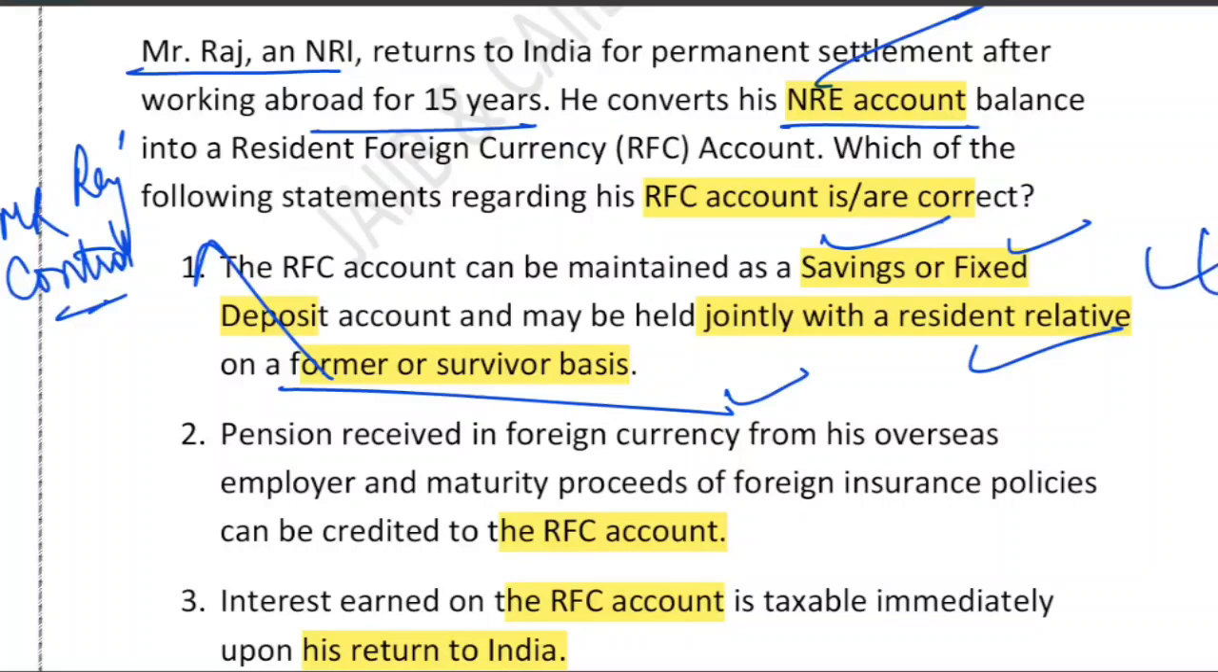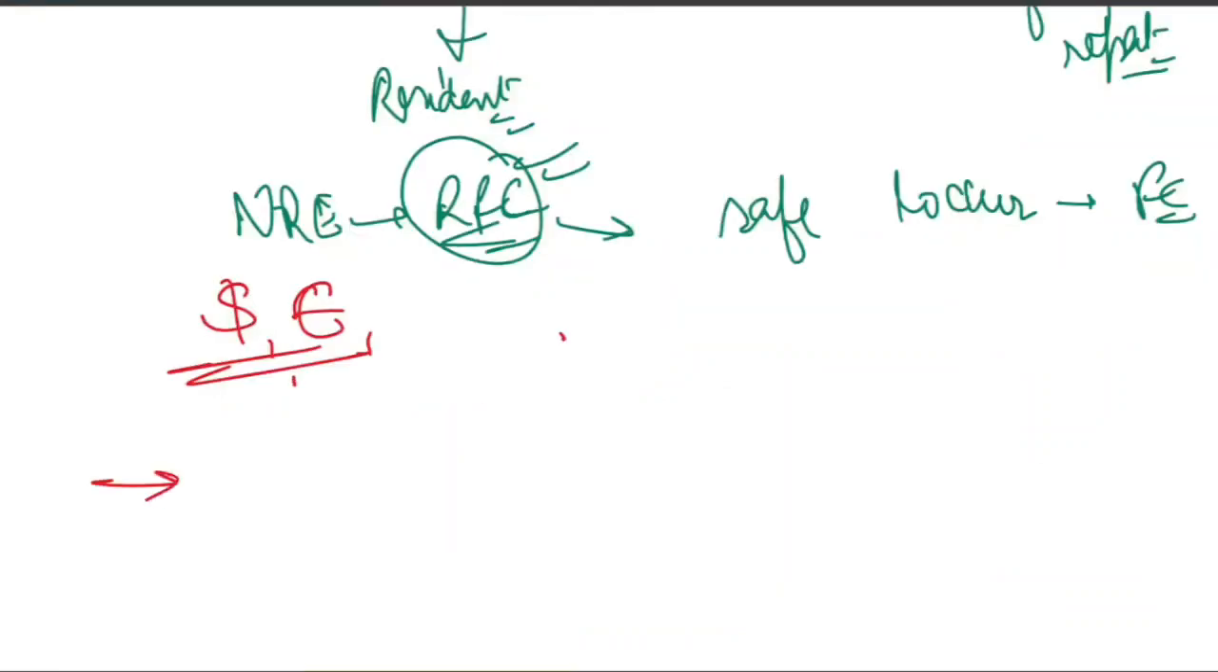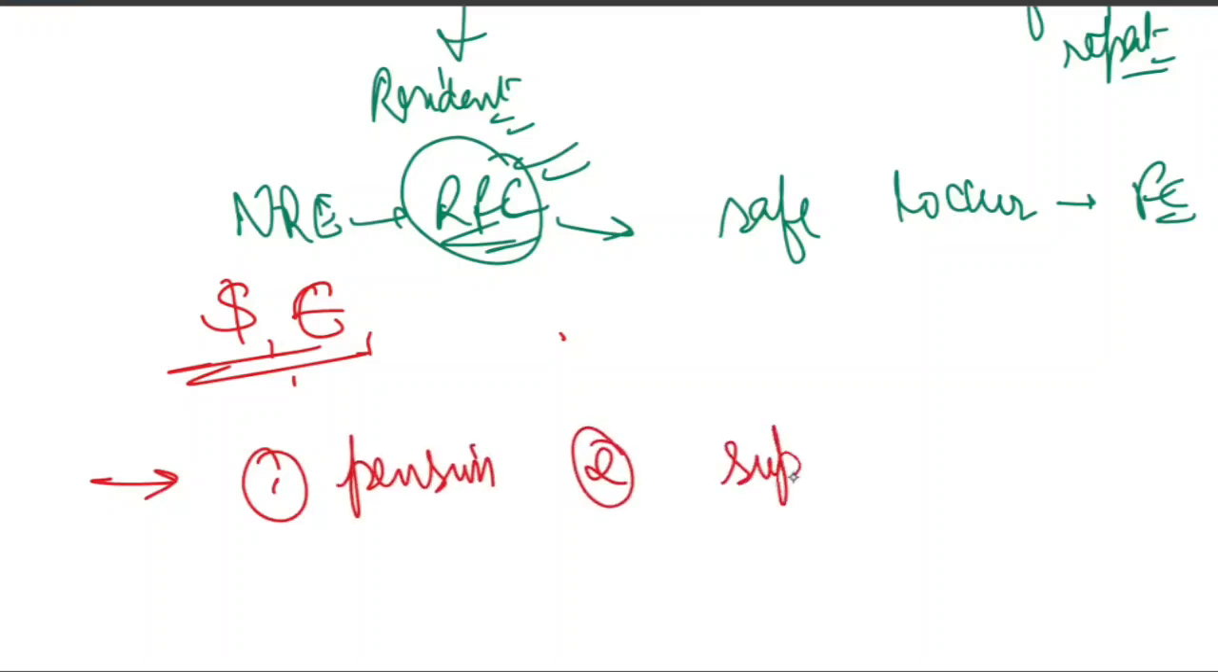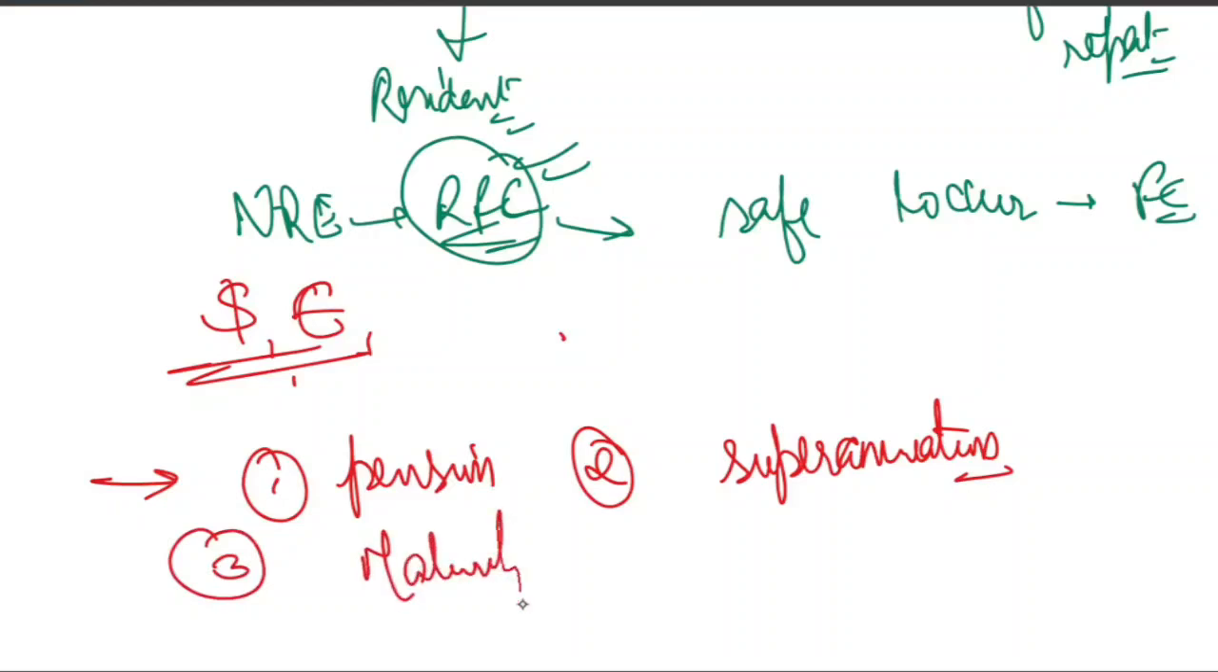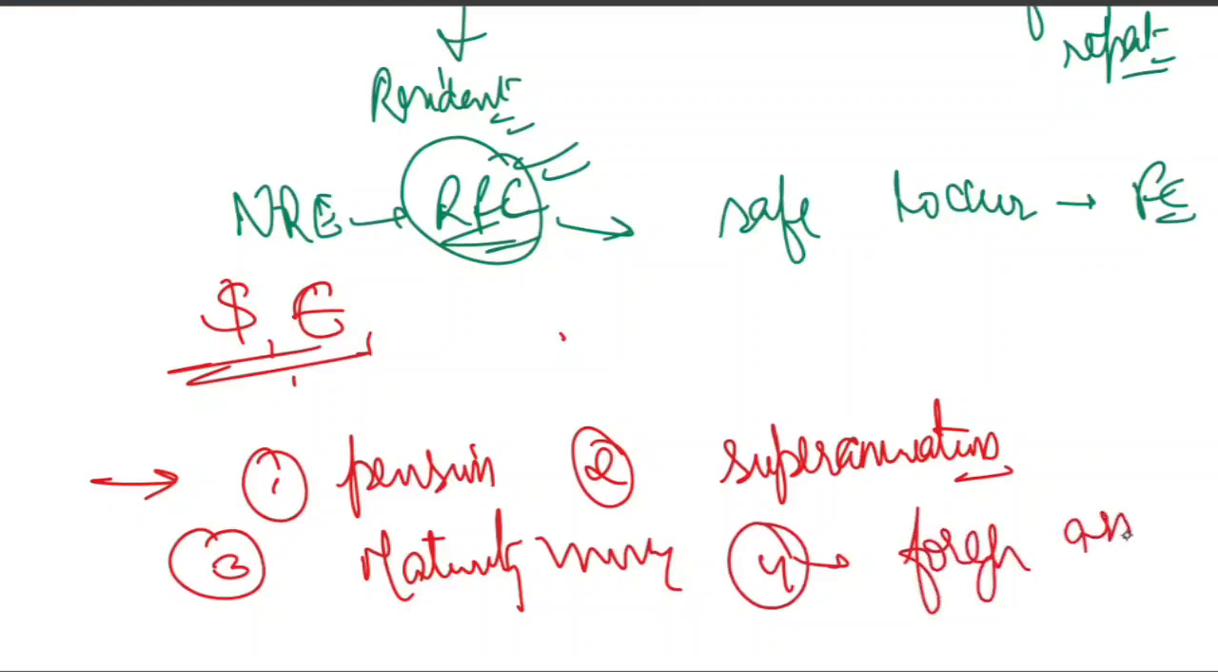Now statement number 2. So what can be deposited in an RFC account? That is what this question is all about. So let me tell you, inside an RFC account, you can deposit the following. First of all, you can deposit the pension. Second thing you can deposit is superannuation, superannuation received from an overseas employer. Third thing you can deposit is maturity money. And the fourth thing is any foreign asset bought back legally.